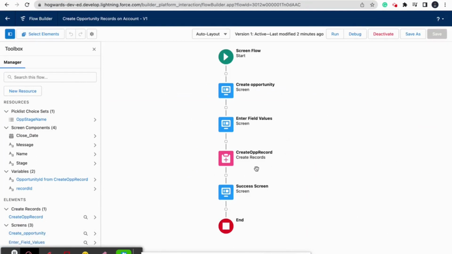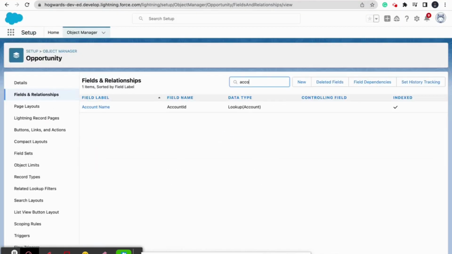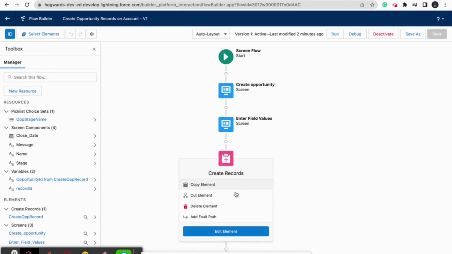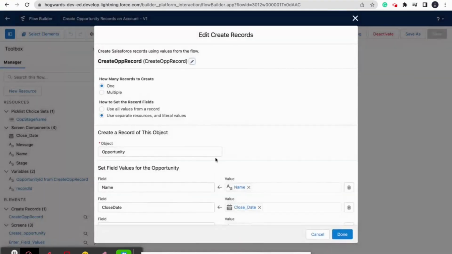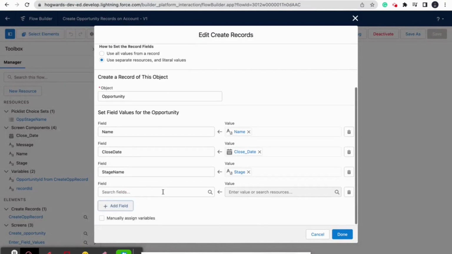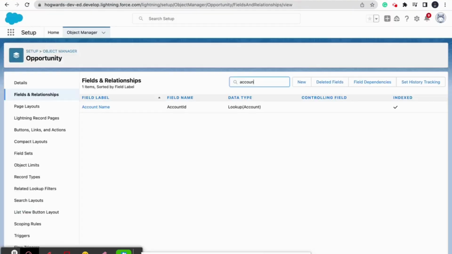So for that, what we need to do is, let's go to opportunity object and then search for account field. So there is account name field which is lookup to account. So we need to give the value to this field. Let's click on this create a record, and then for the field we can search on account id because API name is account id, right?